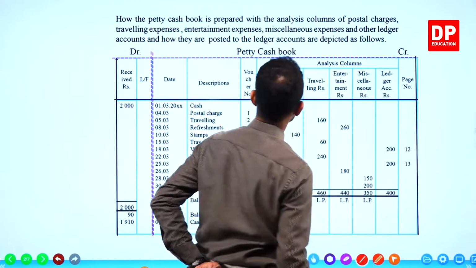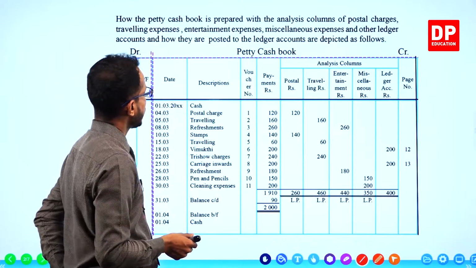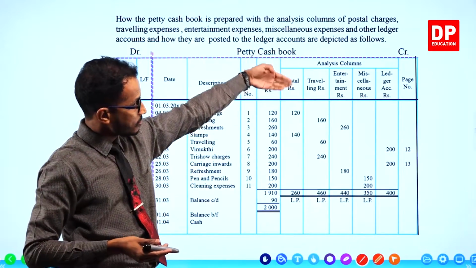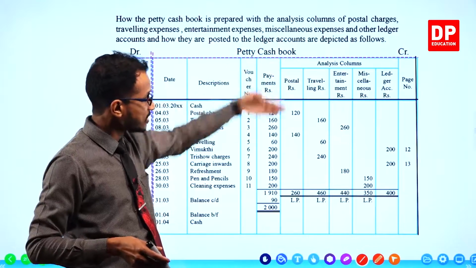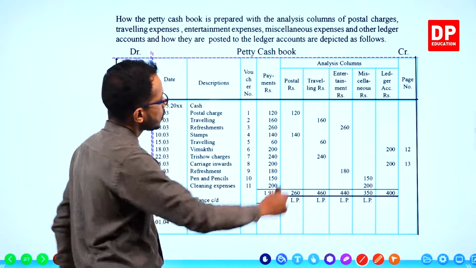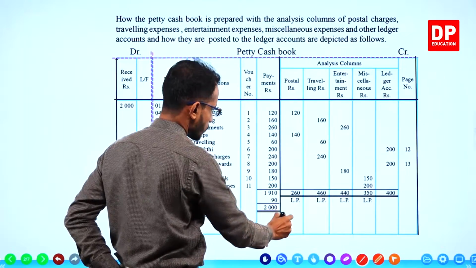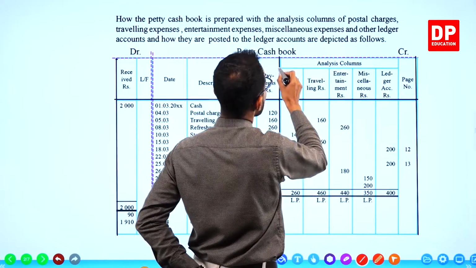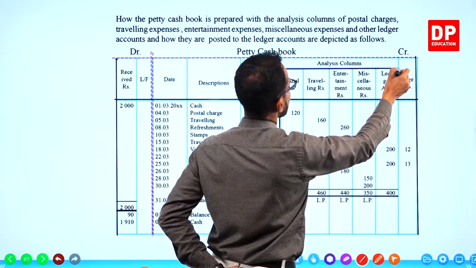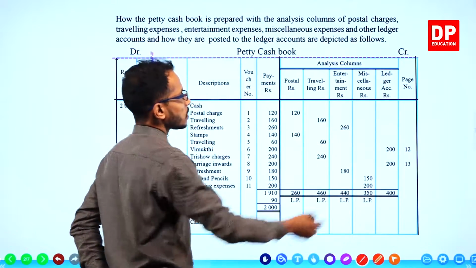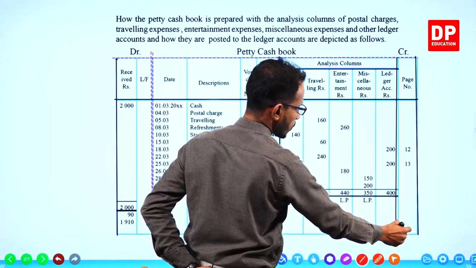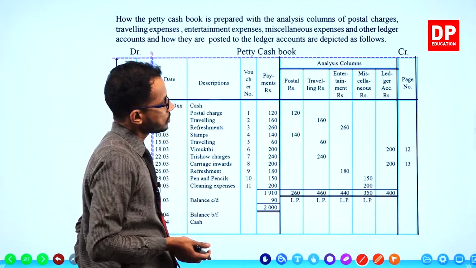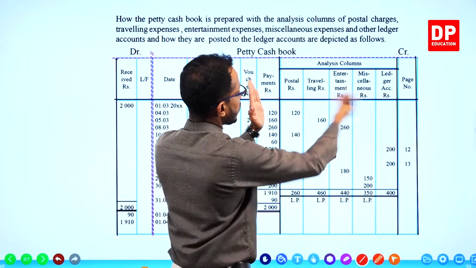Likewise, the book is drawn, and in the credit side, children, we have analysis columns. When analysis columns start, the header row is divided into two sections.